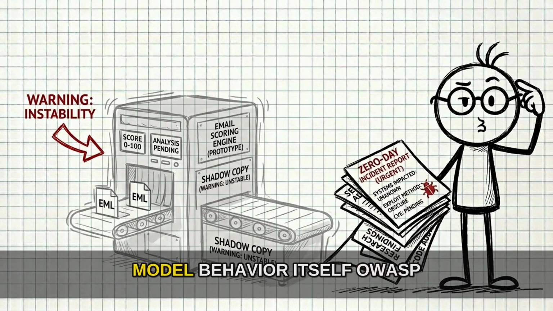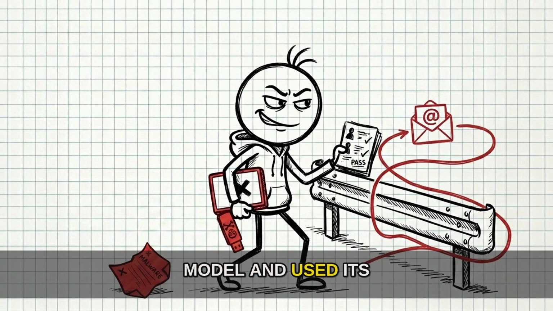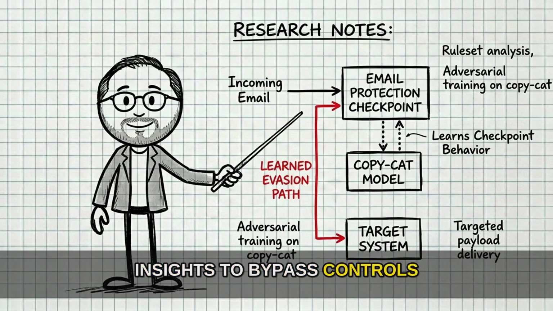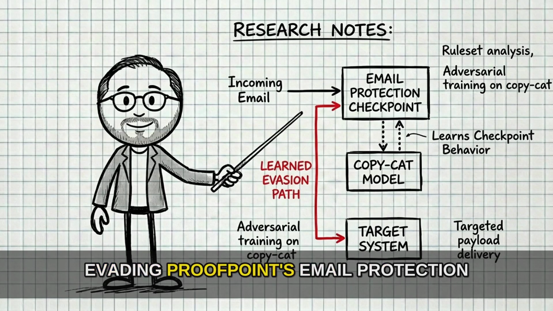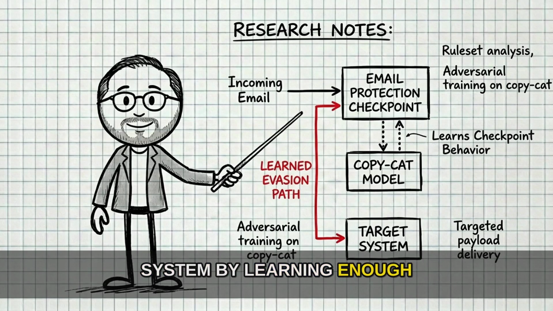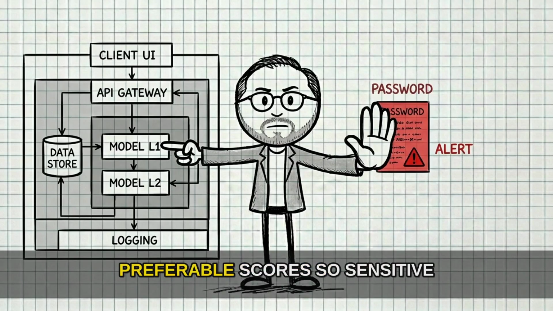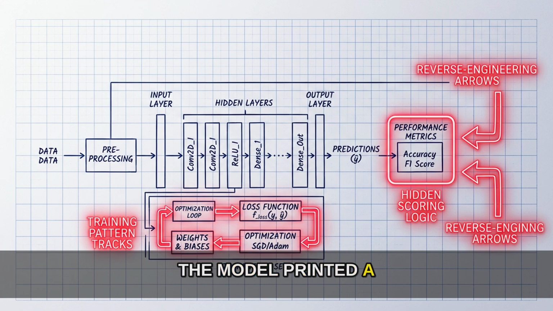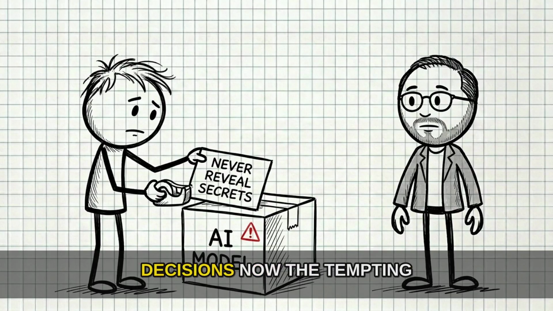The fourth path is model behavior itself. OWASP cites Proof Pudding, a case where researchers built a copycat email scoring model and used its insights to bypass controls. AVID describes that as evading Proofpoint's email protection system by learning enough from a copycat model to craft messages with preferable scores. So sensitive disclosure is not only "the model printed a password." Sometimes the leak is structure, scoring logic, training patterns, or enough signal to reverse engineer decisions.